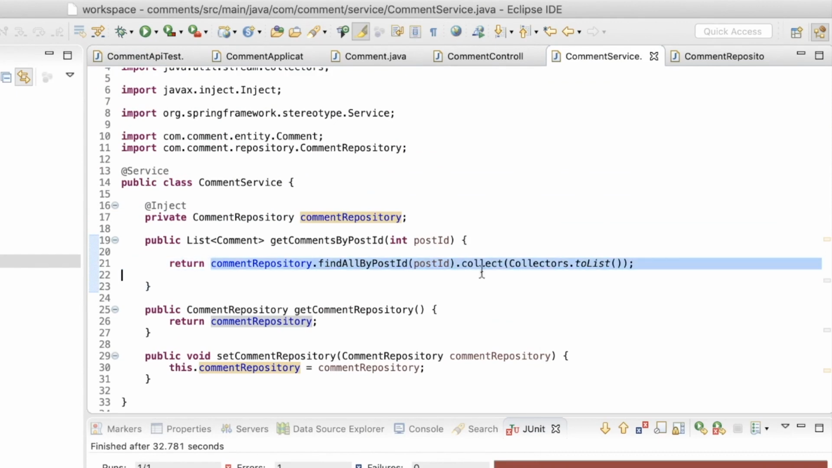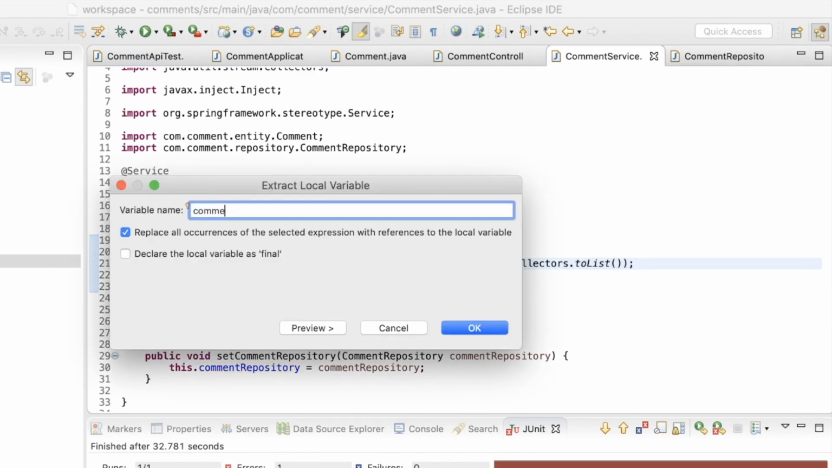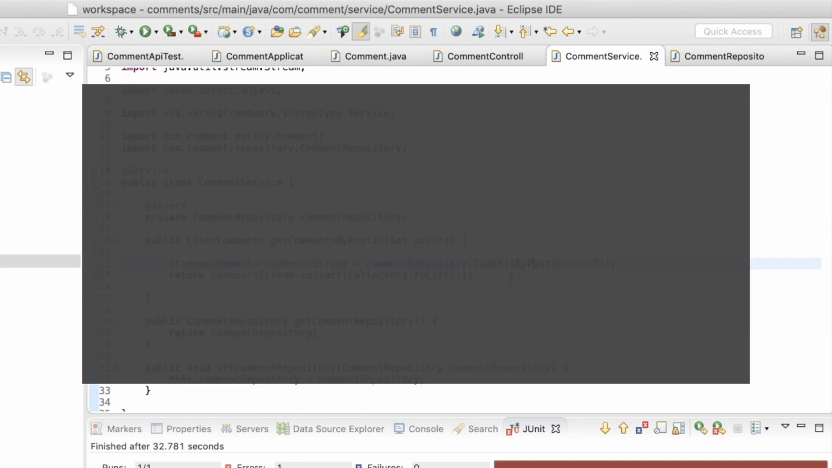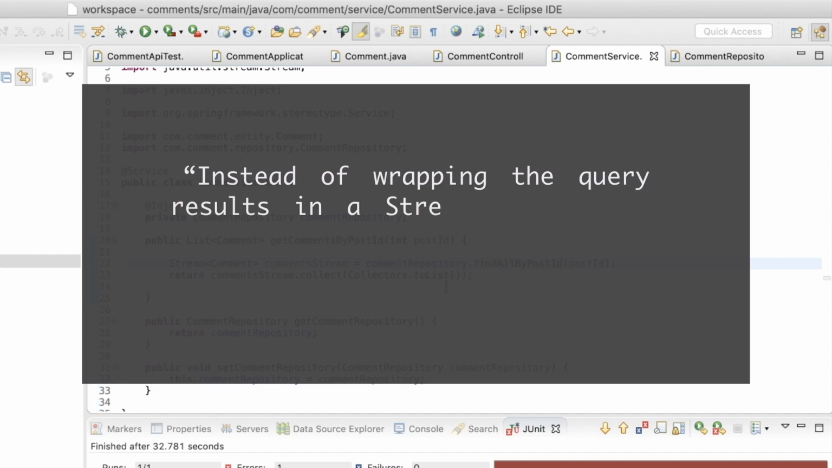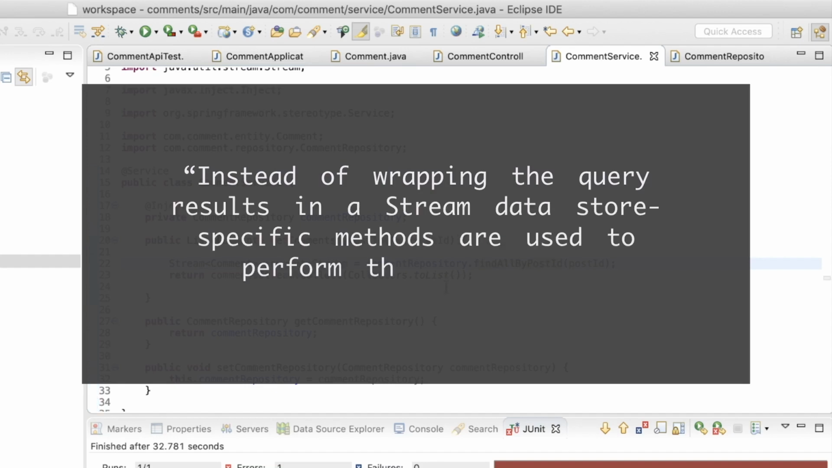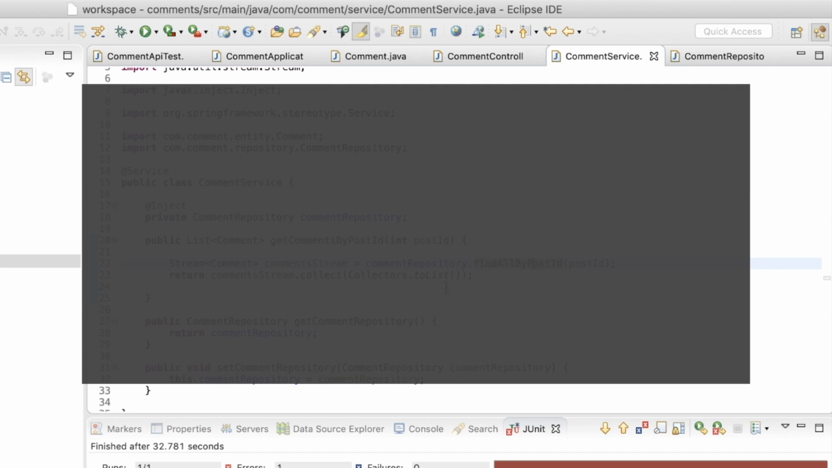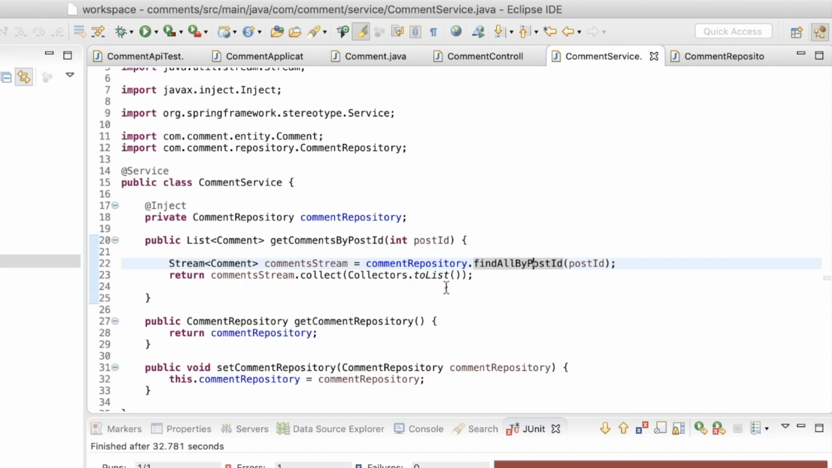I'll just extract this as a local variable so that it's more visible. There are two things which have to be done here. First one, although not complained about with an exception yet, is to close the stream. This is very important because instead of fetching the list of comments all at once and then wrapping it in a stream, what happens is that Spring Data Framework leverages the JPA provider specific methods to perform the streaming, which is way more efficient.